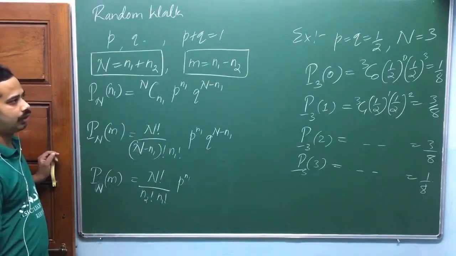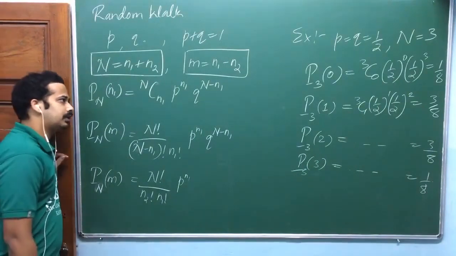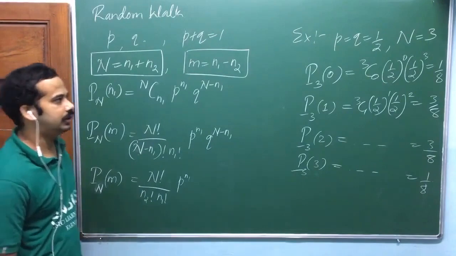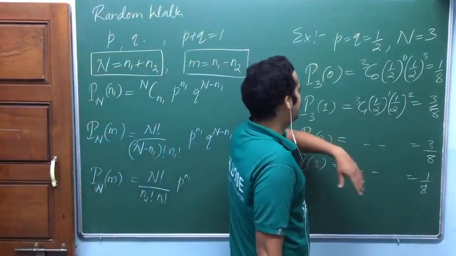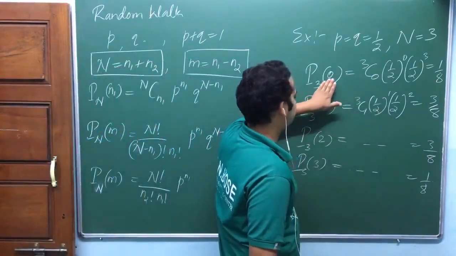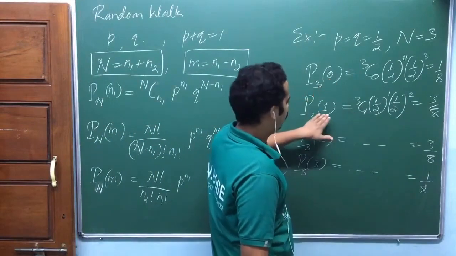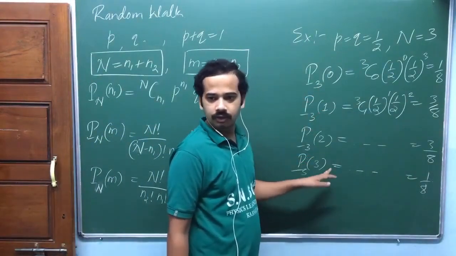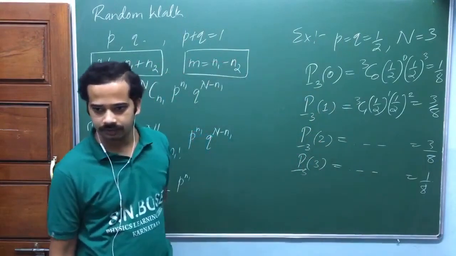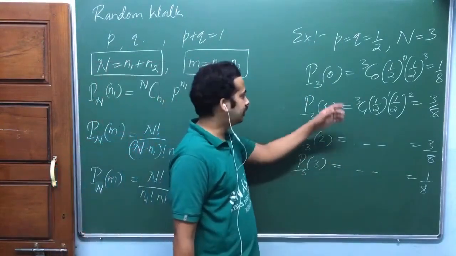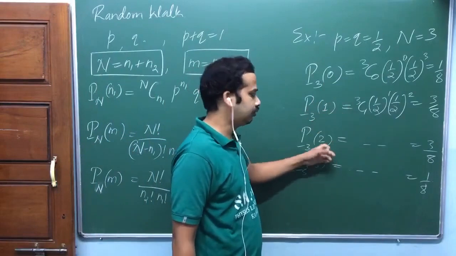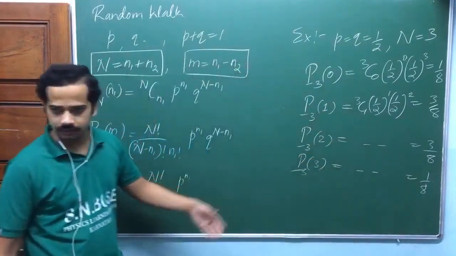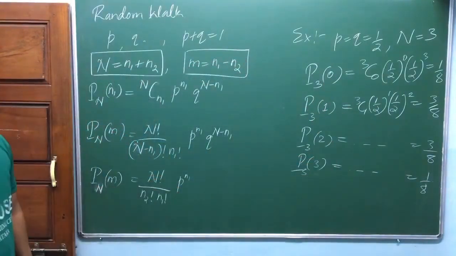P equal to Q equal to half. Probability of going right and left are equal, and he has taken total 3 steps. After 3 steps, what is the probability of getting 0 step to the right, 1 step to the right, 2 steps to the right, 3 steps to the right? It's the same as one coin tossed thrice. What is the probability of getting 0 head, 1 head, 2 heads, all 3 heads? Exactly the same thing comes.